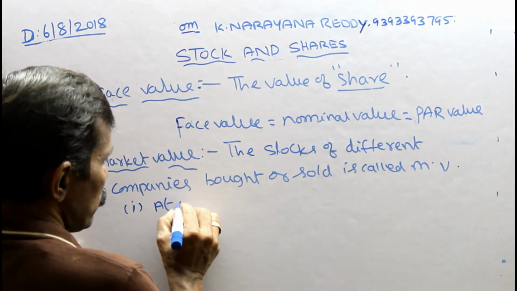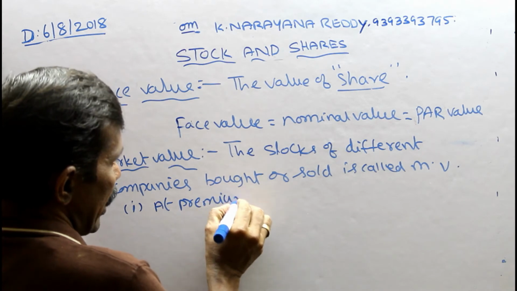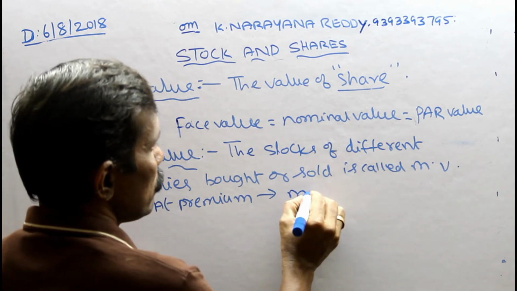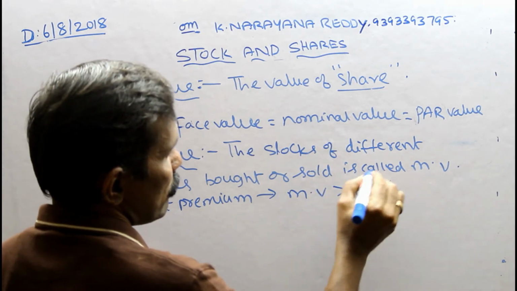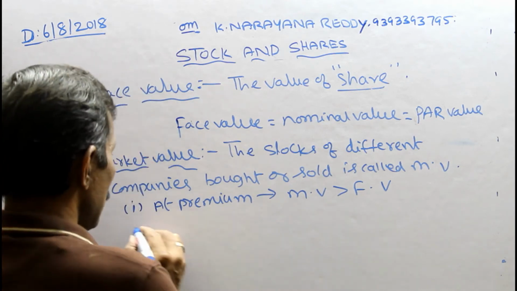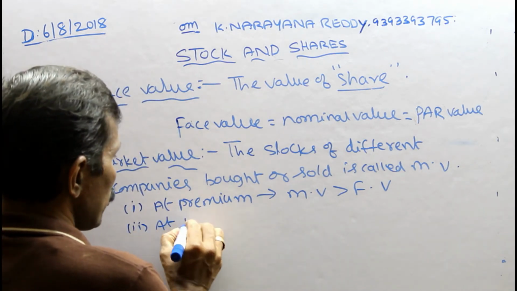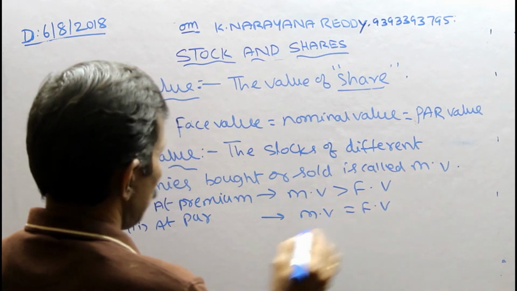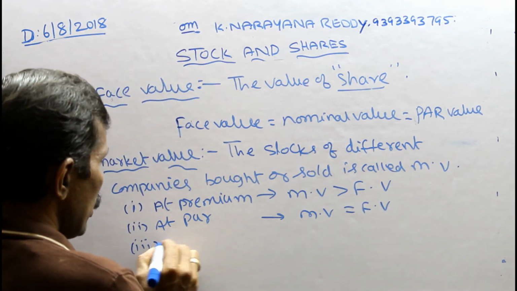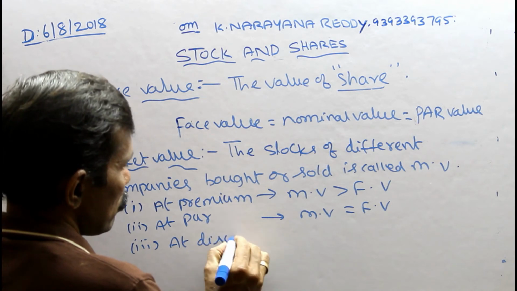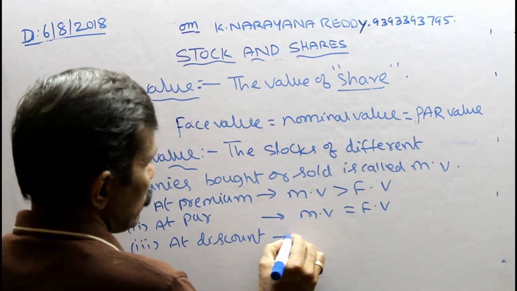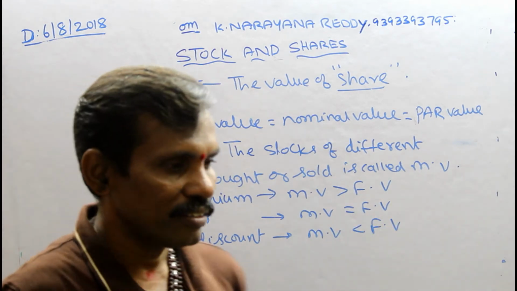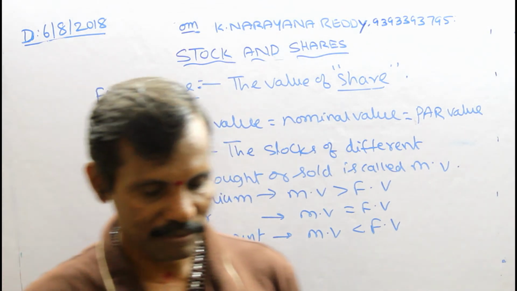Number one, at premium. At premium means market value is greater than face value. Second one is at par. Market value equals face value. Third one, at discount. Market value is less than face value. These are the three different types of market values.